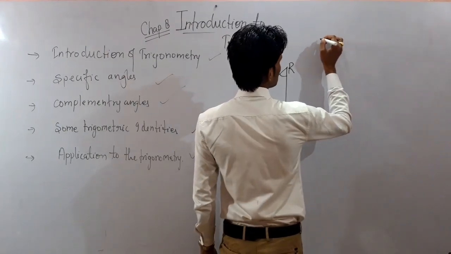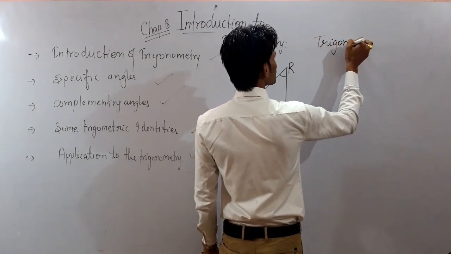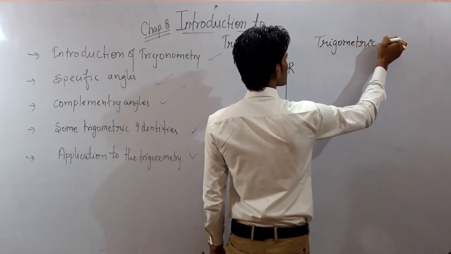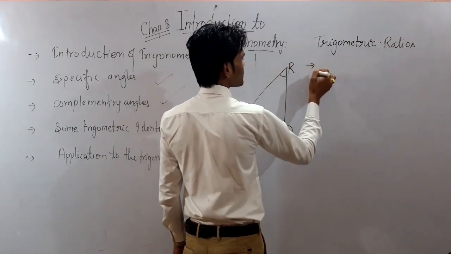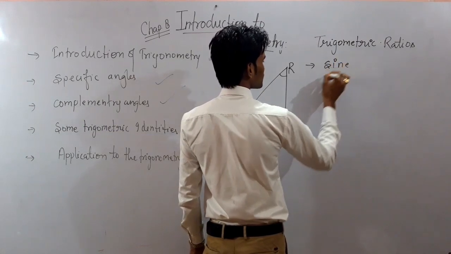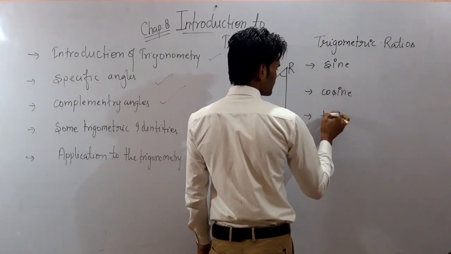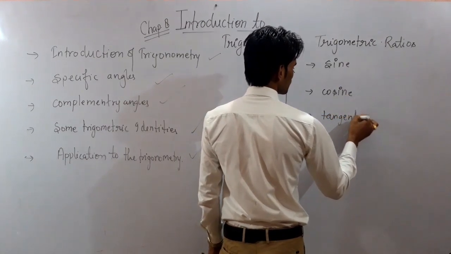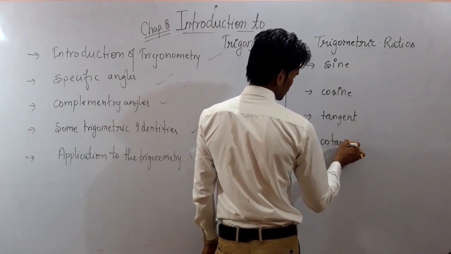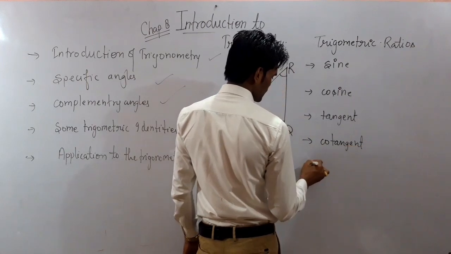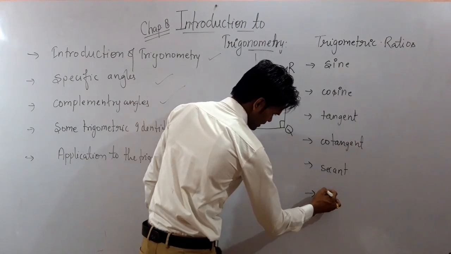Okay, I am writing here the trigonometric ratios. The first one is the sine, second is the cosine, third is the tangent, fourth is the cotangent, sixth is the secant, and the last one is the cosecant.